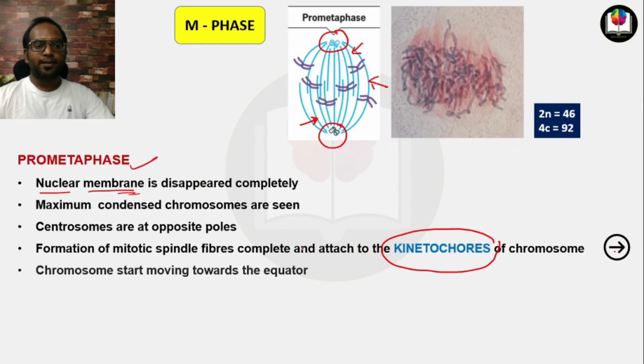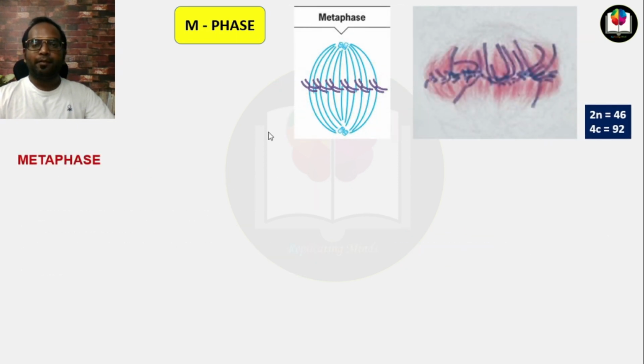Now the next point is chromosomes start moving towards the equator. Here in prometaphase, you can see they start to move towards the equator. And when the metaphase comes, all the chromosomes are located at the equator, at the center, which is known as metaphasic plate.